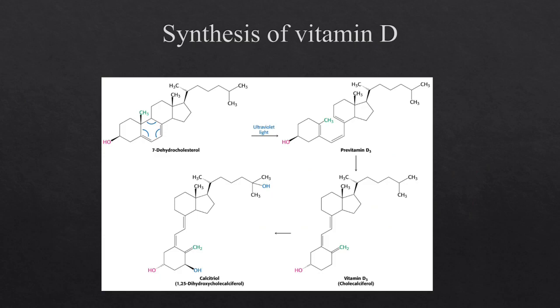So this is the synthesis of vitamin D3 from 7-dehydrocholesterol. 7-dehydrocholesterol is an intermediate product during cholesterol synthesis. This 7-dehydrocholesterol, which is present in the skin, when acted upon by ultraviolet light, is converted to pre-vitamin D3 and then to vitamin D3, then it is converted to calcitriol. So this calcitriol is the active form of vitamin D3, vitamin D.